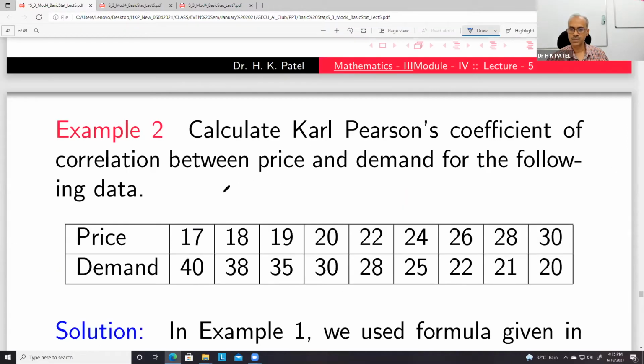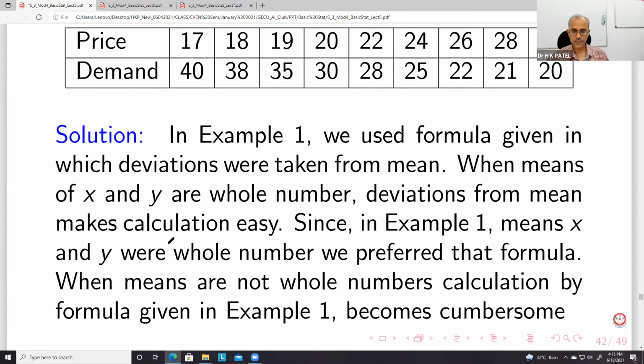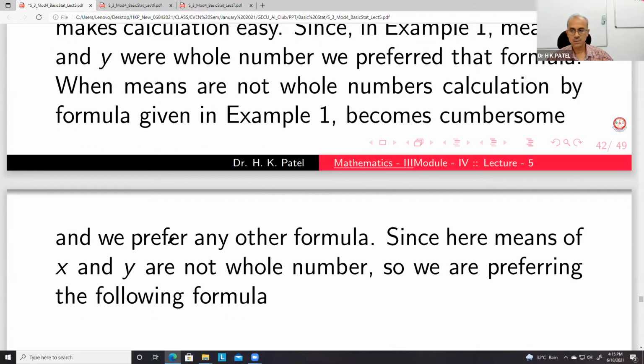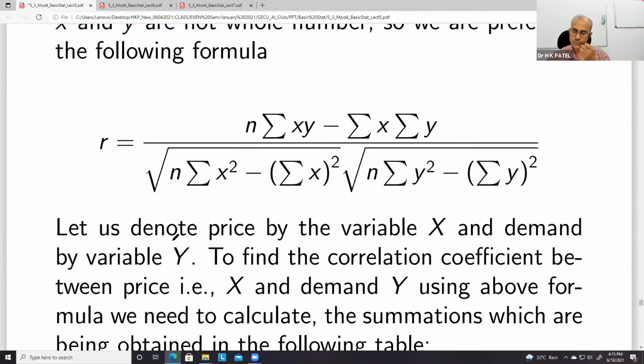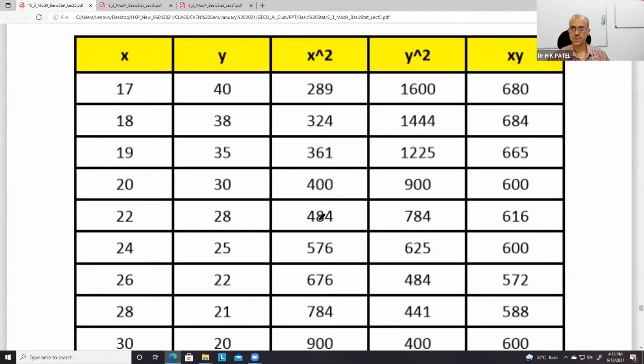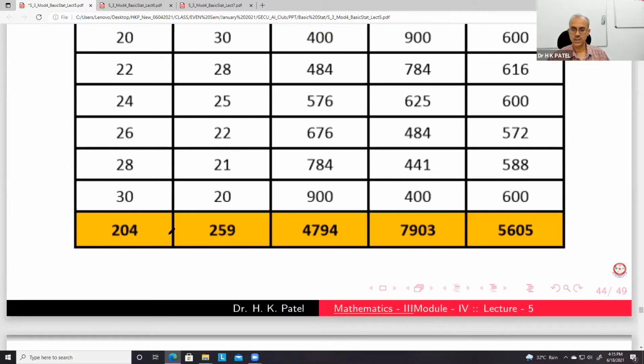Then calculate the correlation coefficient between price and demand for the following data. Here another formula is used, and you require 5 columns to be generated: x, y, x square, y square, and xy. There is no change of scale and origin here.